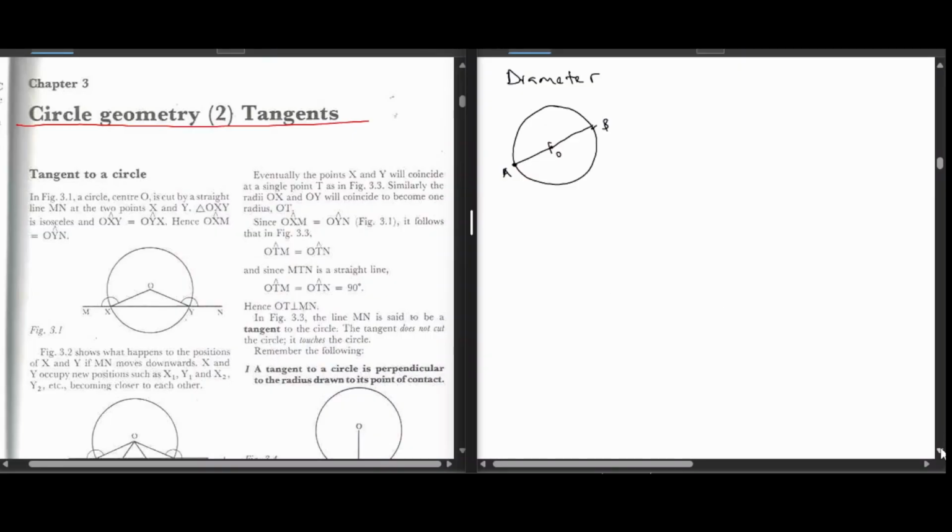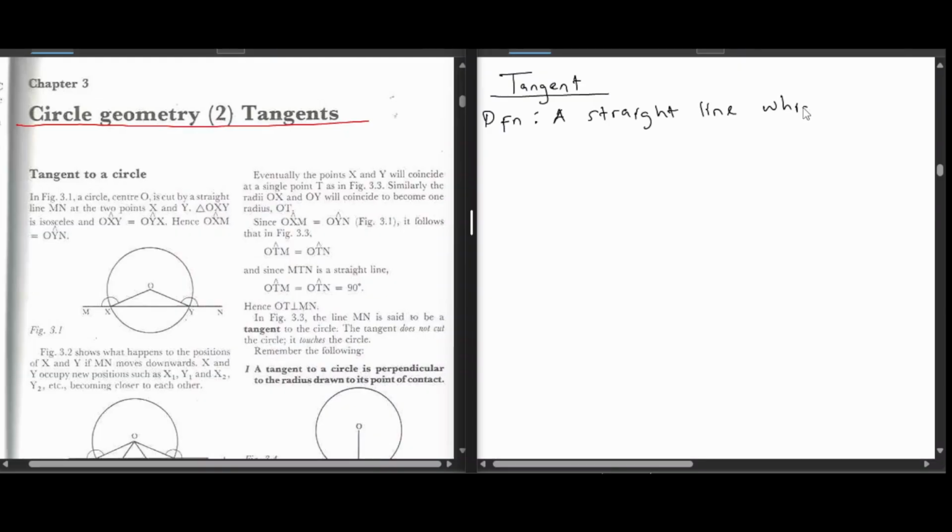But the essence of this lesson is focusing on the tangent. What is the tangent? By definition, a tangent is a straight line. So this is a straight line which touches a circle on one particular point. And what does this mean? This means it does not cross